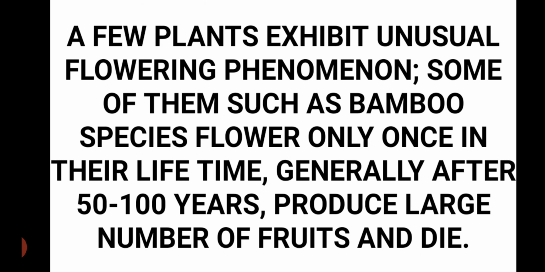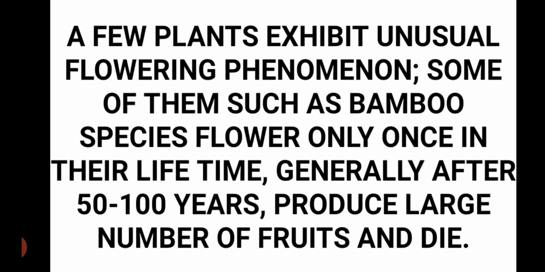Now in some plants an unusual flowering phenomenon is found. For example, bamboo flowers only after 50 to 100 years, only one time in its life.